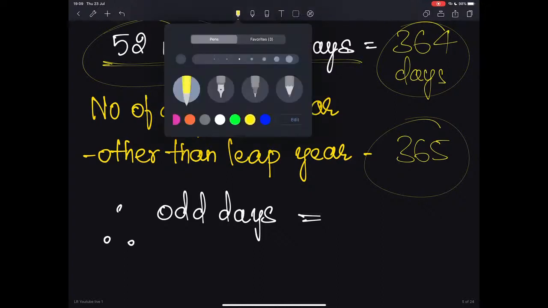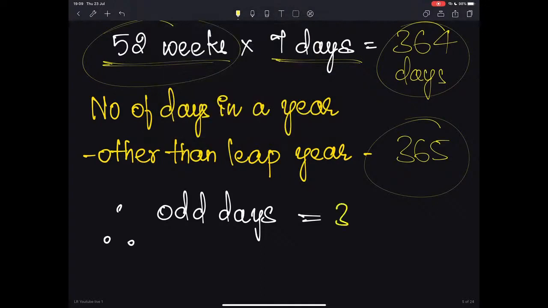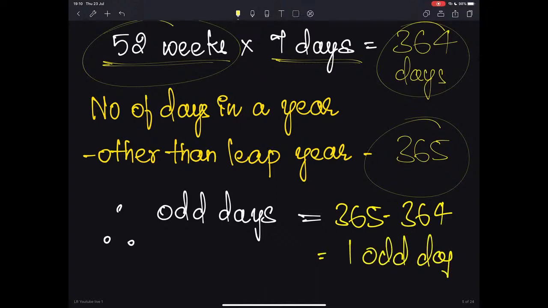Odd days in this case will be nothing but 365, which we are considering generally, minus 364 according to the number of weeks and days per week. So in this case, that will be 1 odd day. We are left with 1 day, which is considered an odd day. This is the concept of odd days. So how many odd days will there be in any normal year? There will be 1 odd day generally.